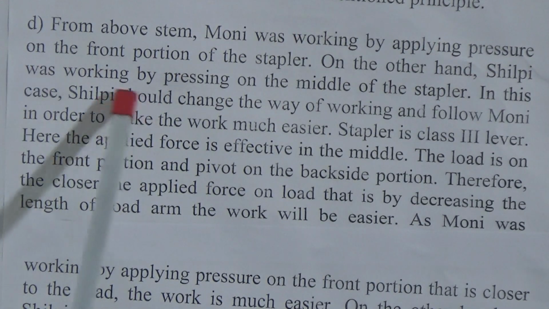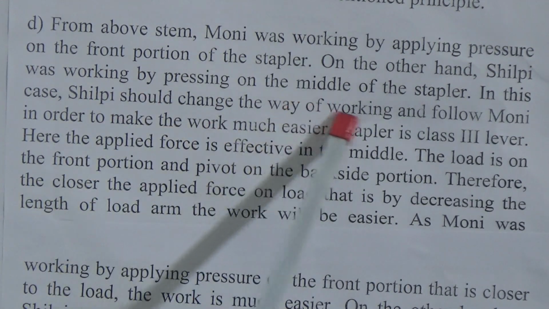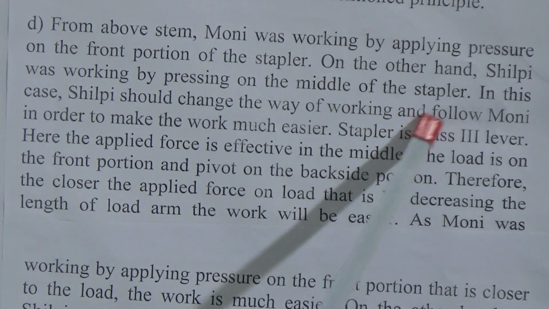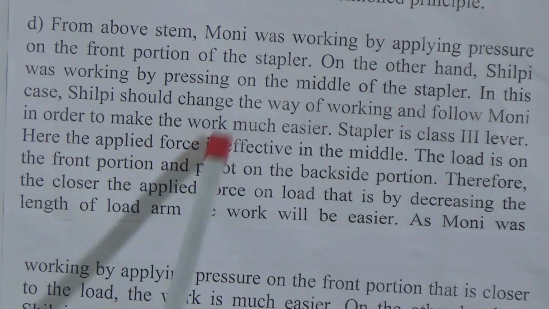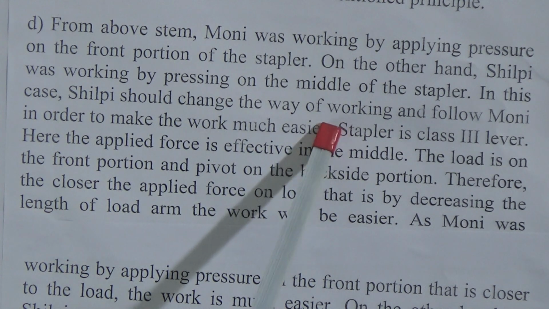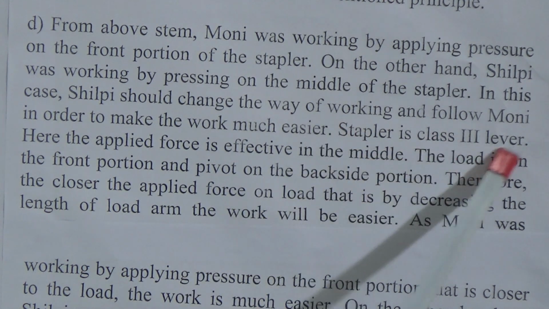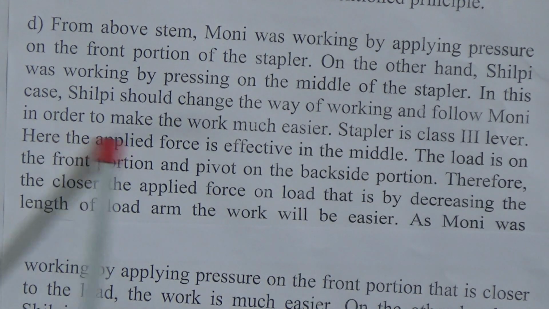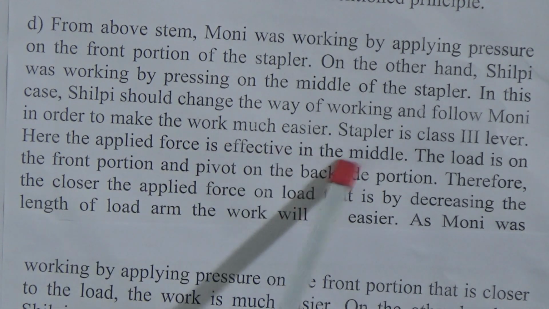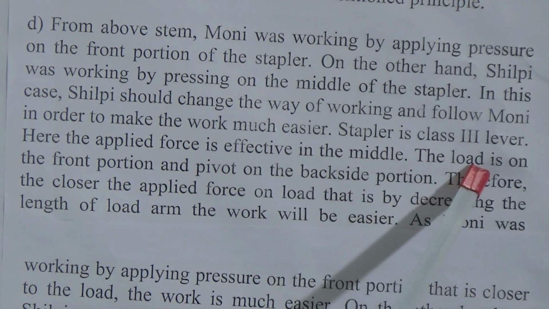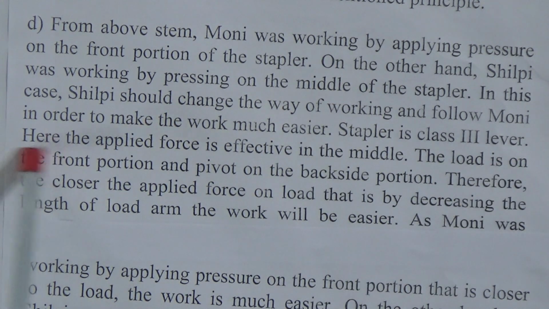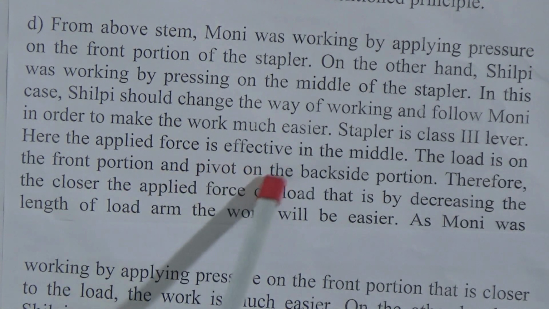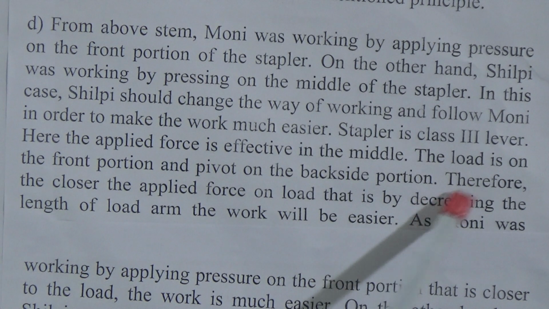In this case, Shilpi should change the way of working and follow Moni in order to make the work much easier. Stapler is class 3 lever. Here, the applied force is effective on the middle. The load is on the front portion and the pivot on the backside portion.